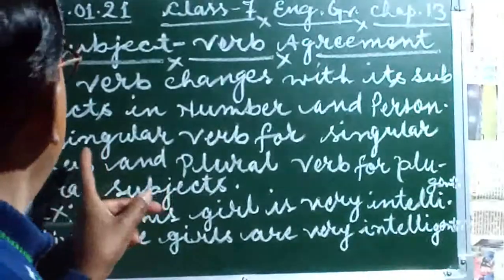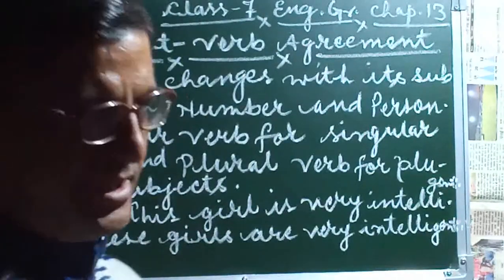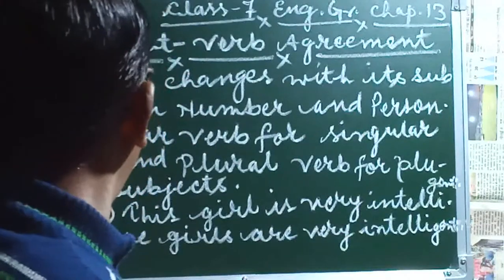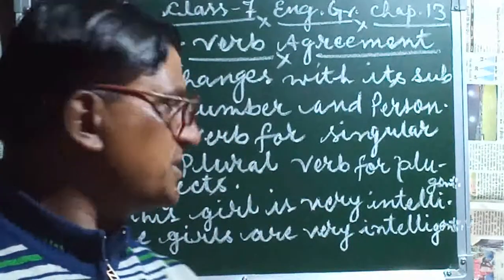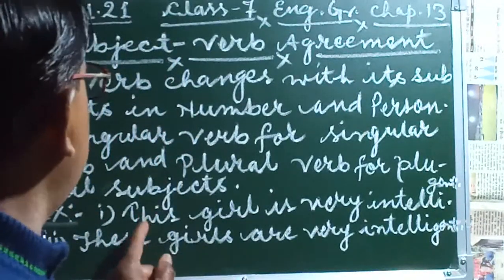Here, what is here? Singular verbs for singular subjects. If the subject is singular, a singular verb is used here, and if the subject is plural, we use a plural verb. Just like examples, you can see, what is this?